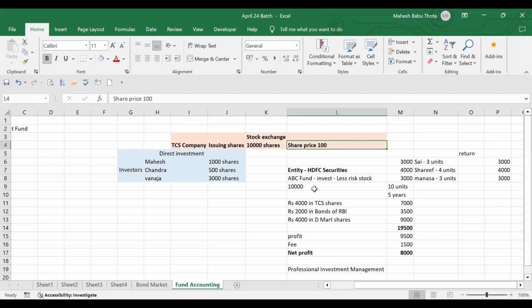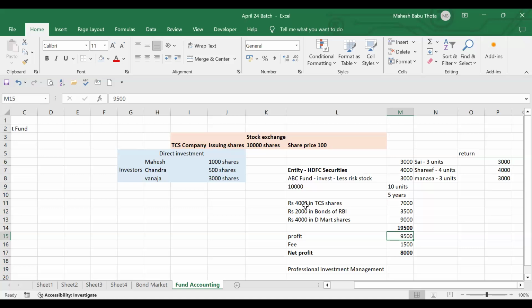We have 10,000 rupees capital, right? They have invested in 4,000 TCS shares, 2,000 rupees in bond, 4,000 DMAT shares. Every year we have to check these prices and all. Accordingly, only we can know the profitability amount, right? This kind of work we have to do. That is called fund accounting.